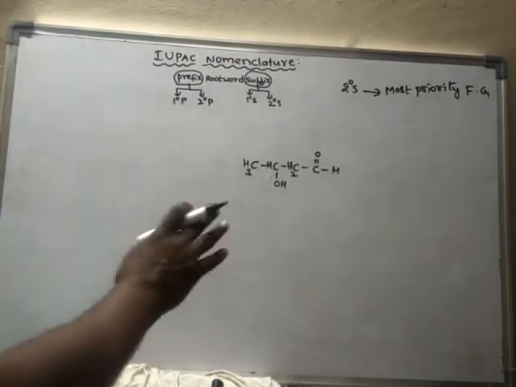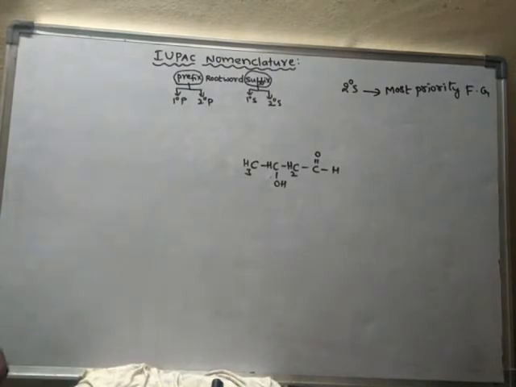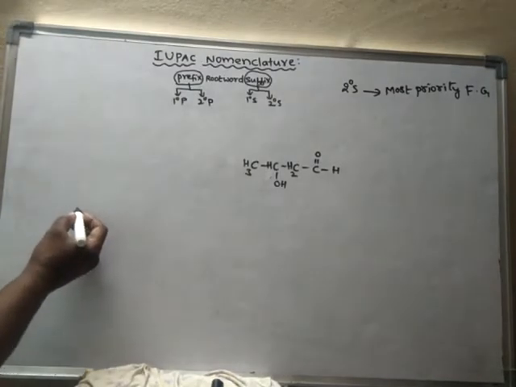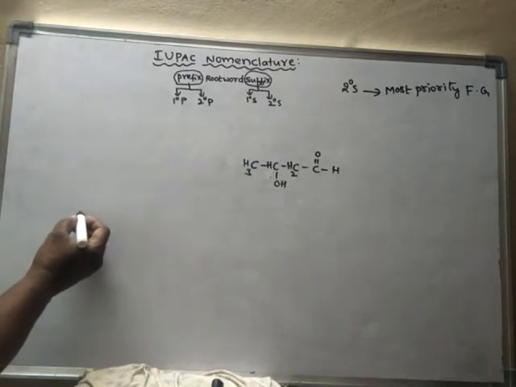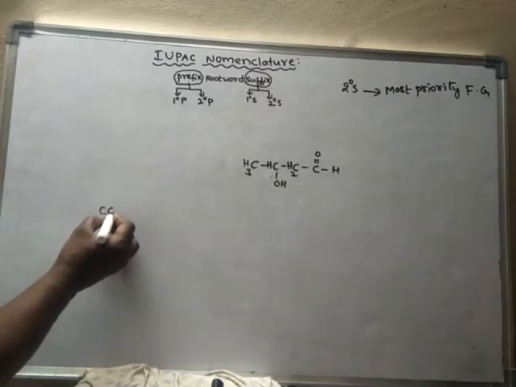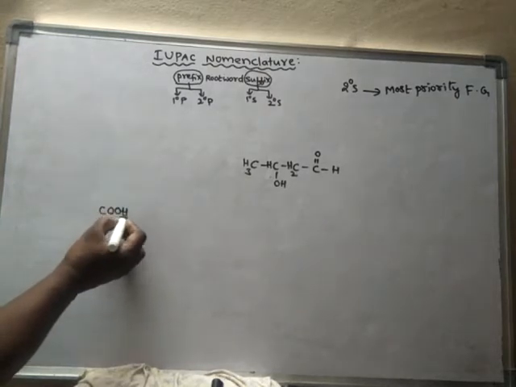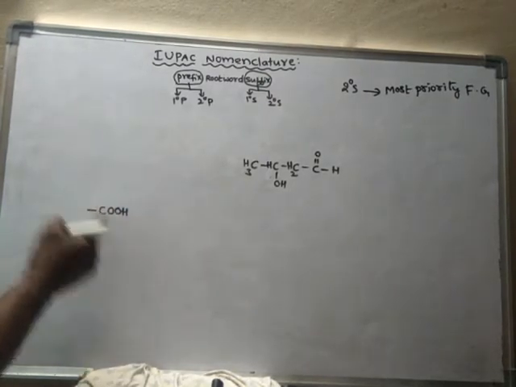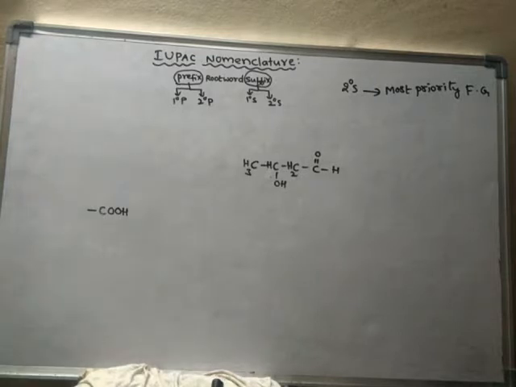Suppose here and now I am giving the series. The most important should be given for COOH. First preference should be given for COOH, acid functional group. I will explain what is acid functional group, don't worry.